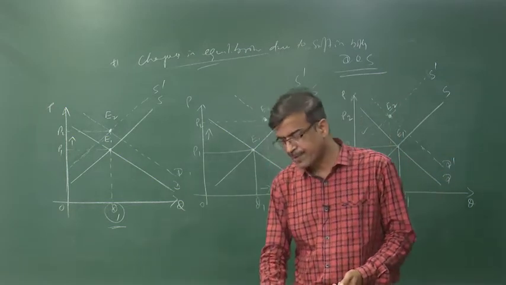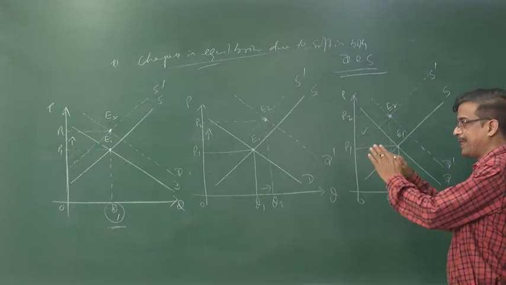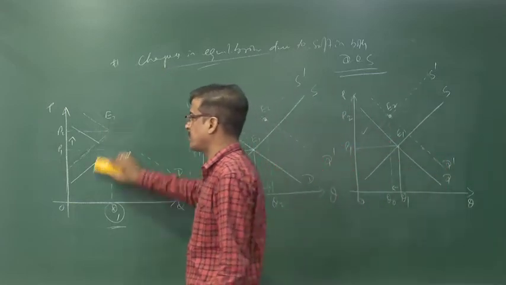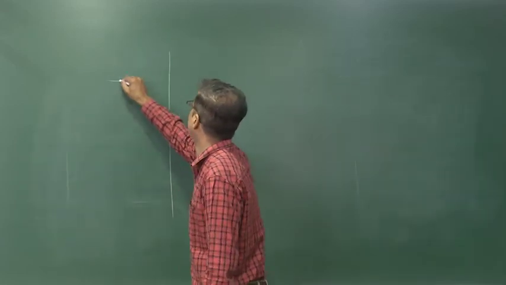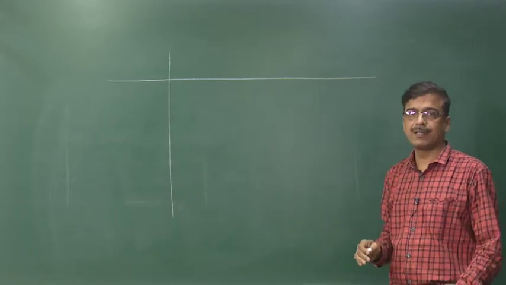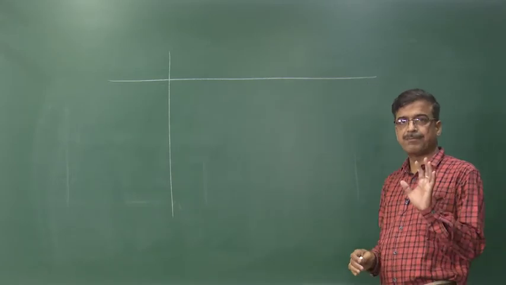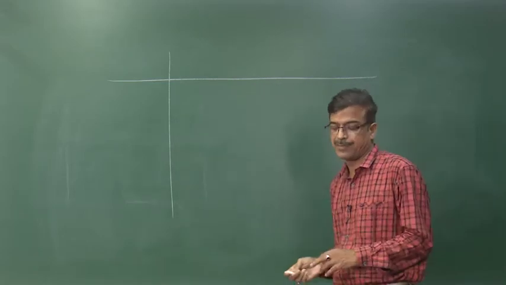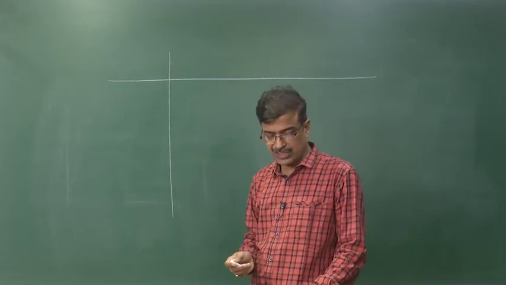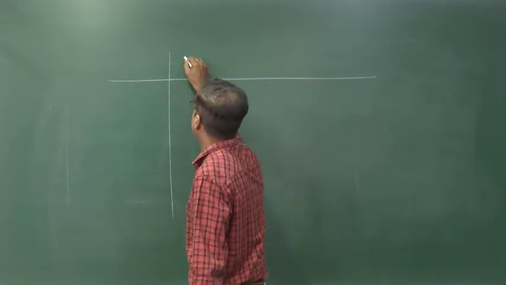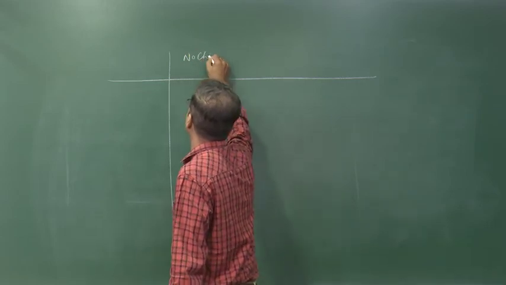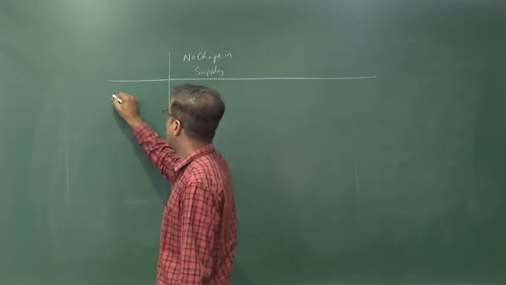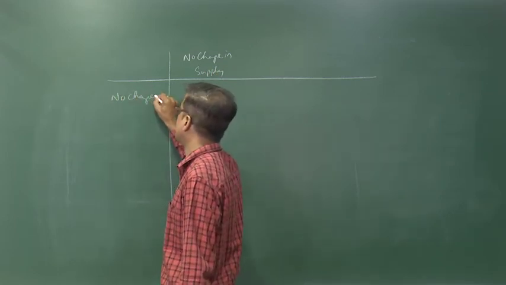Now we have to put up a particular table to explain the whole concept, which we can also graph. Let us start with the table. In this table, you have to analyze the impact of the change in demand and supply on the equilibrium price and quantity. First of all, this side we take no change in supply, and this side no change in demand.